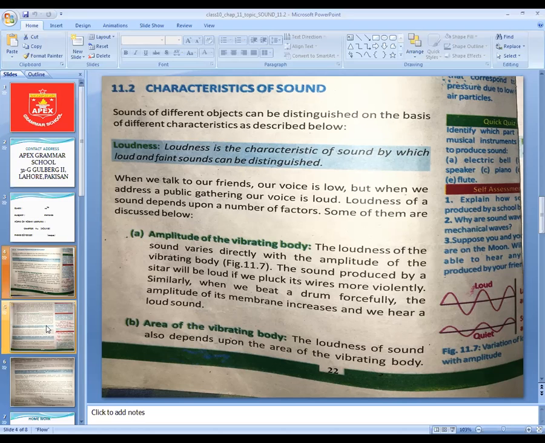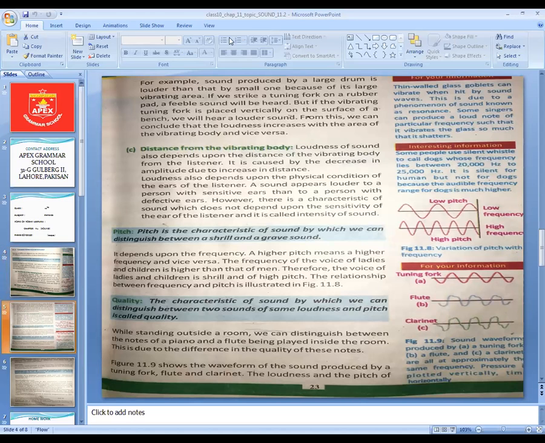Next, we also discussed distance from the vibrating body. Distance from the vibrating body means, if someone is beating the drum and you are standing near the drum, what will happen? You will hear the loud sound. But what will happen if you move further apart from the vibrating body? You will hear less voice because your distance from the vibrating body has increased.